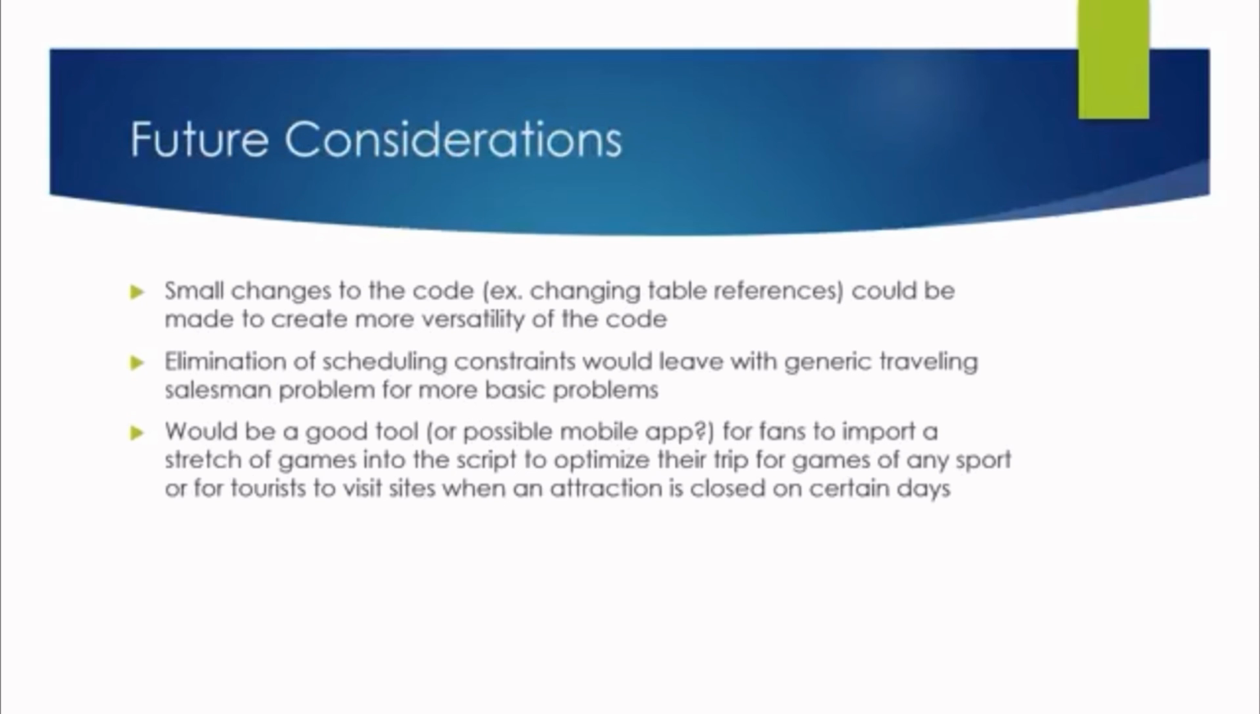For example, small changes to the code could make it more versatile. Elimination of the scheduling constraints could be one path, but that leads you to a generic traveling salesman code. My idea for future use of this code would be to create an app that uses the schedule constraints for other sporting events, or for vacationers to import data on when certain attractions are open and closed on certain days.